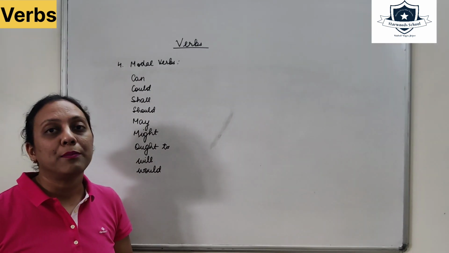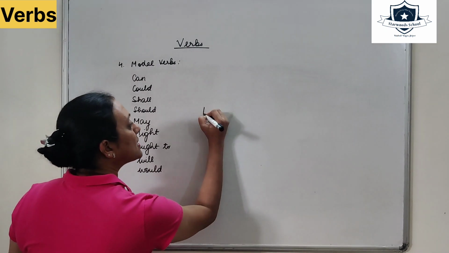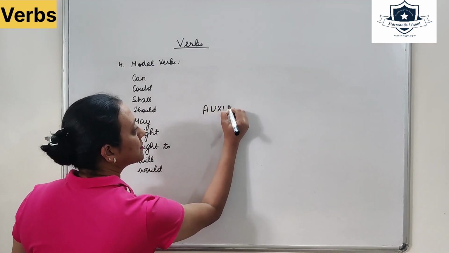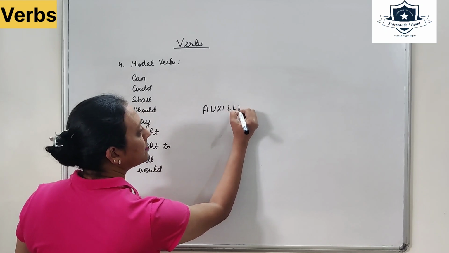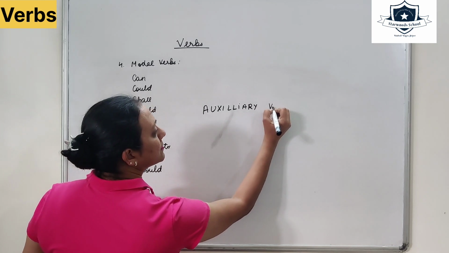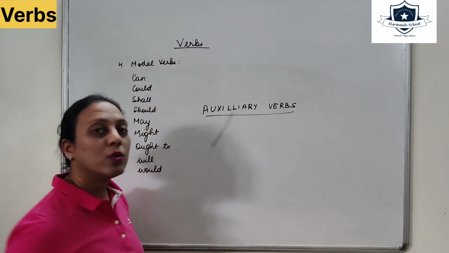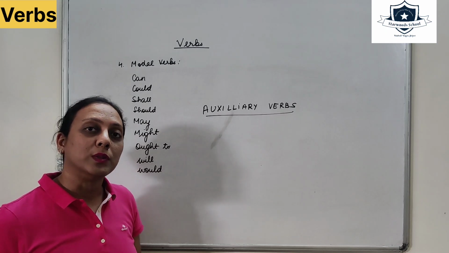Modal verbs, helping verbs, being verbs, they also are called auxiliary verbs.